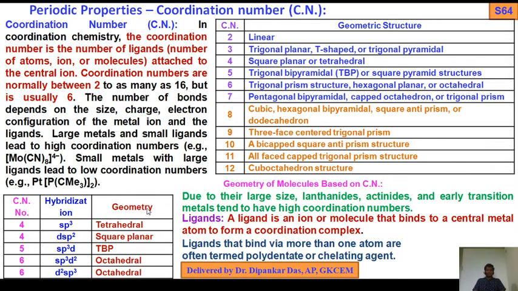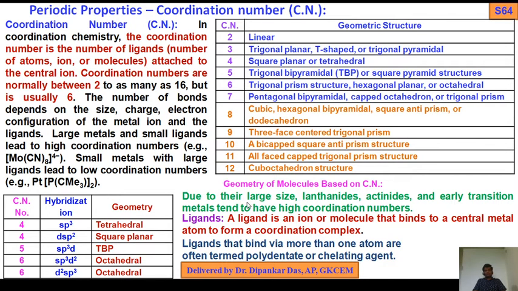Now, due to their large size, lanthanides, actinides and early transition metals tend to have high coordination numbers.